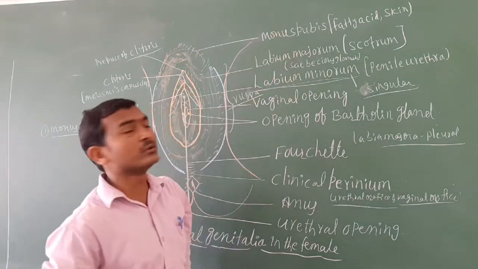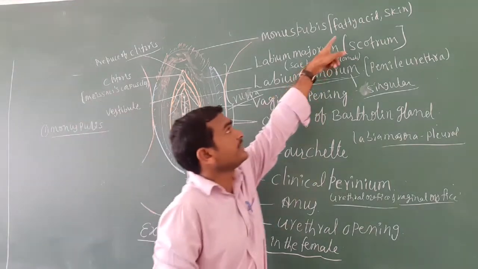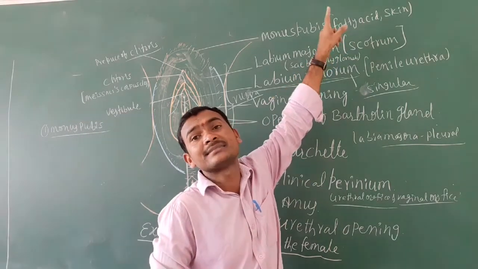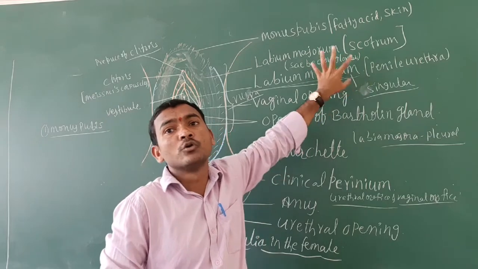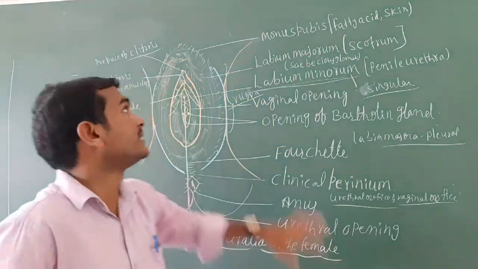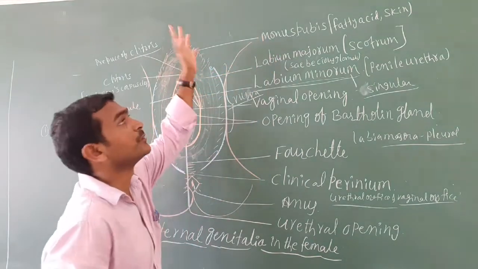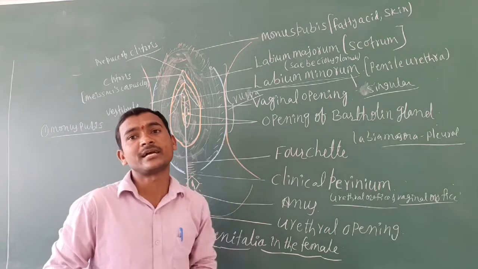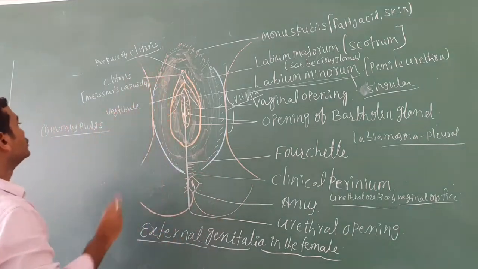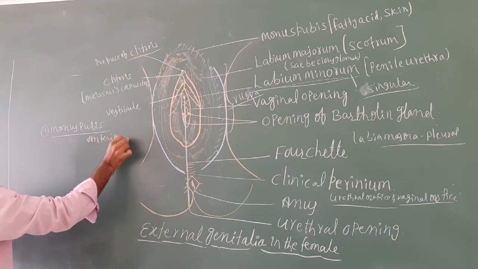The mons pubis is covered by fat and skin, and some pubic hair is also present on it. It is the anterior portion of the external genitalia.